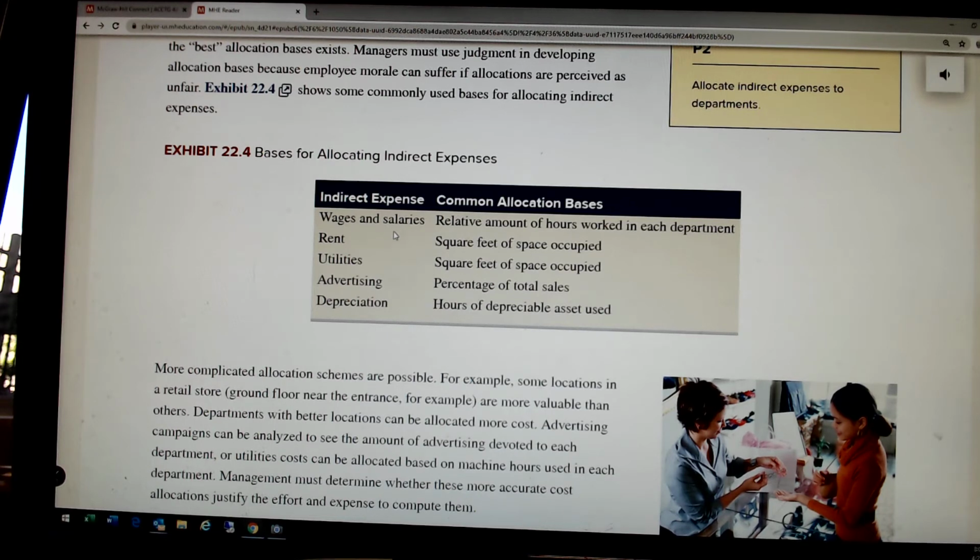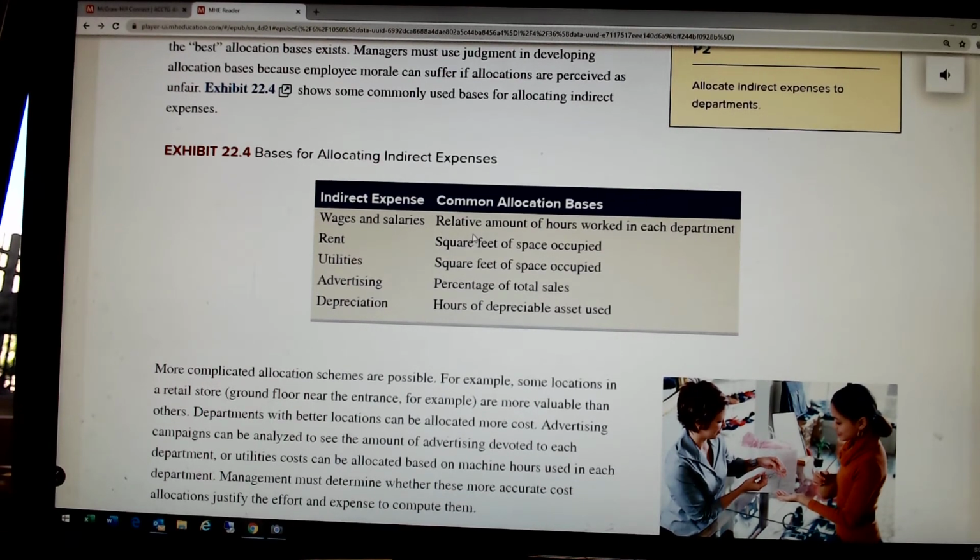We have 6 departments. Maybe 1/6 of his salary is an indirect expense to each one of those profit or cost centers. Or maybe we'll do it based on the number of employees that he's managing in each department. A department that has 20 employees versus one that has 2, well, the one that has 20 would be allocated more.